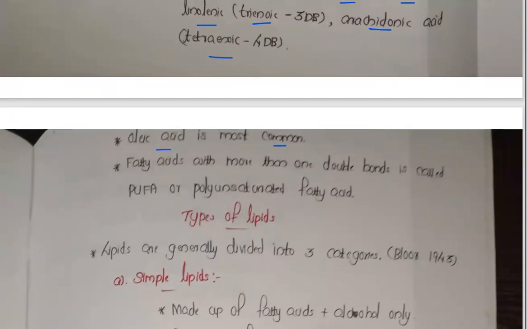A fatty acid with more than one double bond is called PUFA, or polyunsaturated fatty acid. The polyunsaturated fatty acids have more than one double bond.